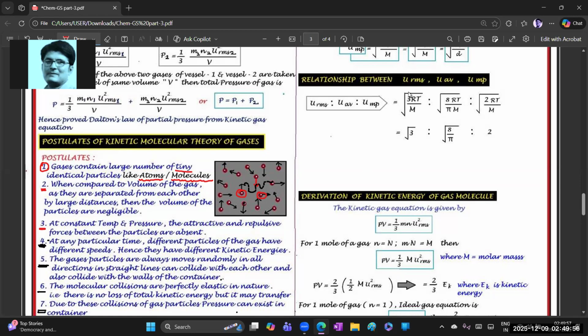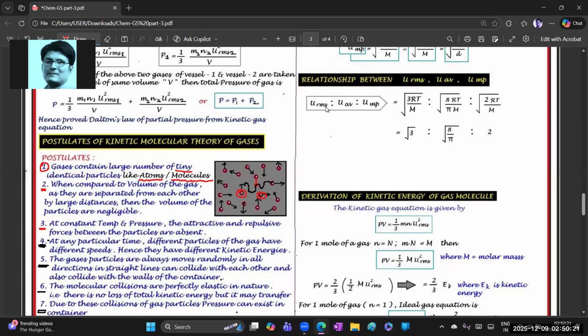According to my explanation, in molecular velocity I explained U RMS first, so I have written that first. After that, average velocity, then most probable velocity. I also gave a code word to remember the order. So the ratio of U RMS, U average velocity, U most probable velocity.